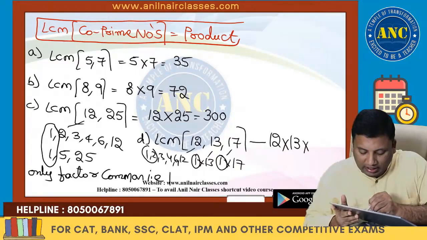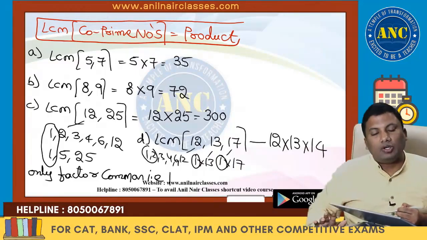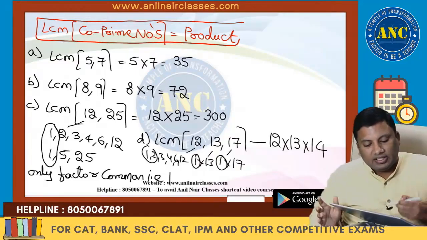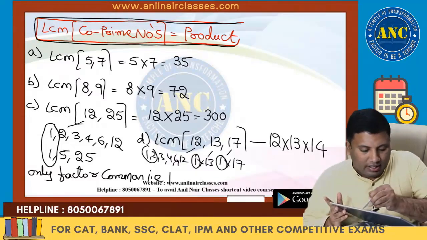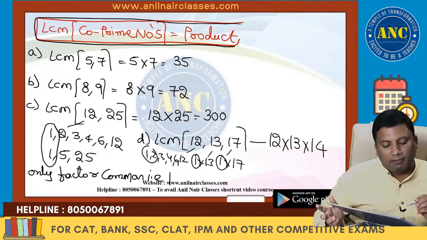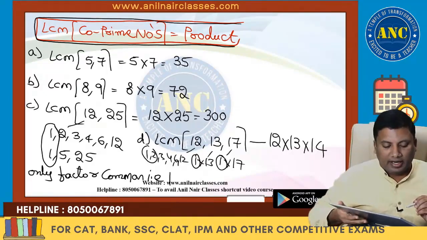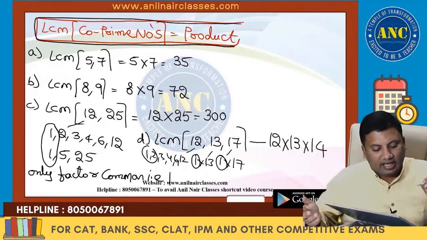12 into 13 into 14. LCM of co-prime numbers is always their product. I hope the idea is clear.